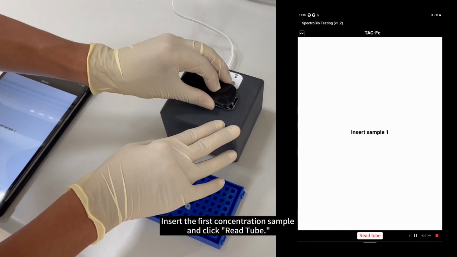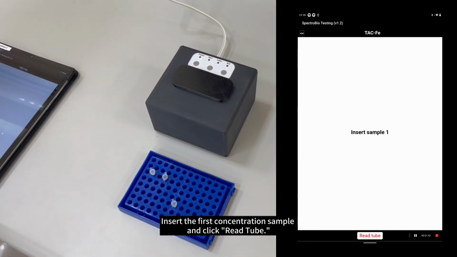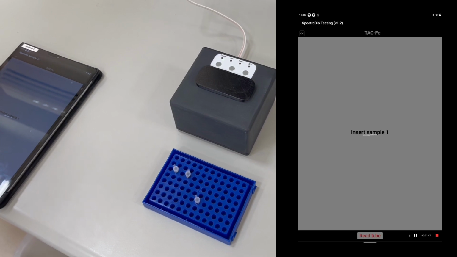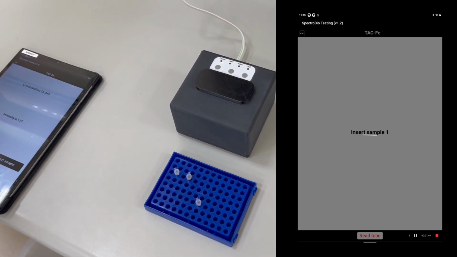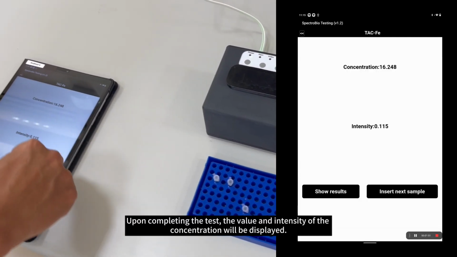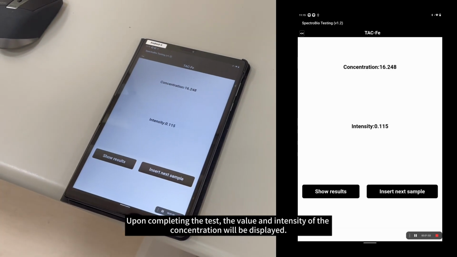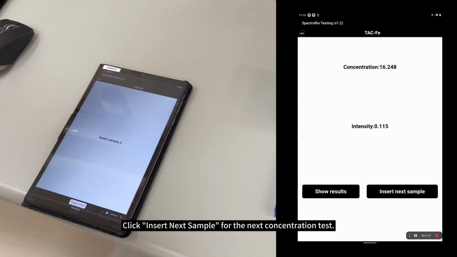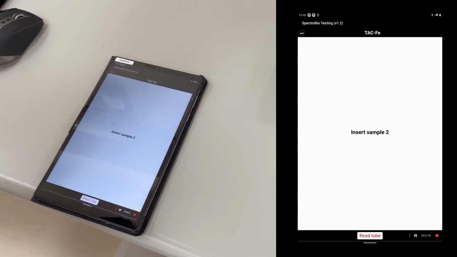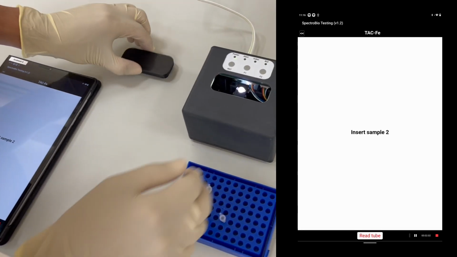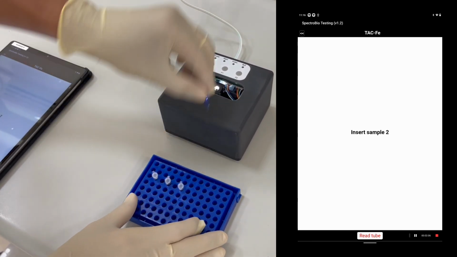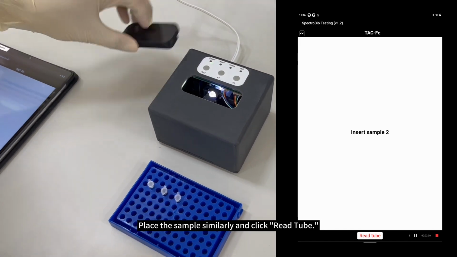Insert the first concentration sample, and click Read. Upon completing the test, the value and intensity of the concentration will be displayed. Click Insert Next Sample for the next concentration test. Place the sample similarly and click Read.